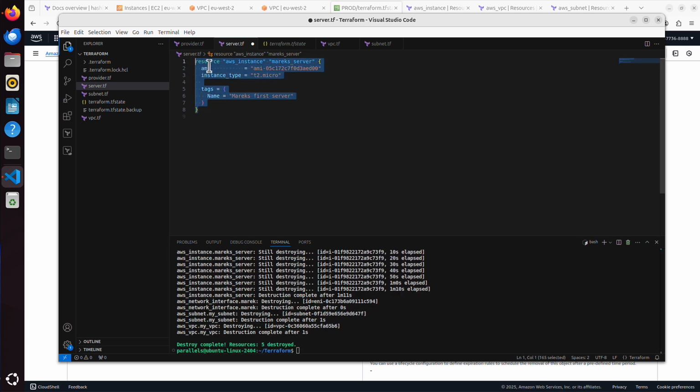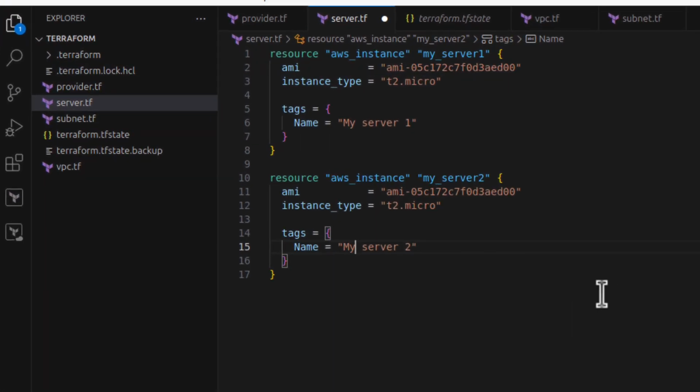I will copy that, paste it here, and let's call it my server, a bit shorter: my server 1, my server 2, and also here, my server 1, my server 2. If you have had any experience with any programming language, you know that you would use a variable in any place where you have repeated information. And what's that repeated information here? Well, I can see two.